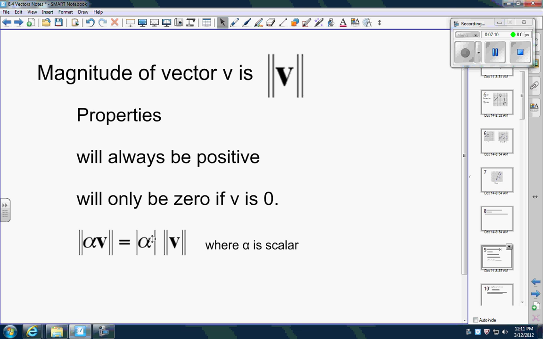This guy here, now we got a little alpha. Okay, we're so used to thinking that with angles and whatnot, and there's only so many Greek letters to use. So think of it like a little a, basically. Okay, the a is just going to be some scalar. So if I want the magnitude of, let's say, 2v, okay, I can separate the 2 and pull that out front and then find the magnitude of v. Okay, so scalar just means a number here.